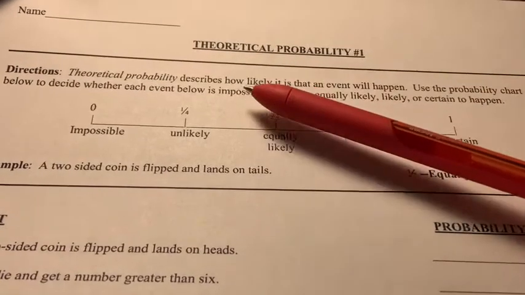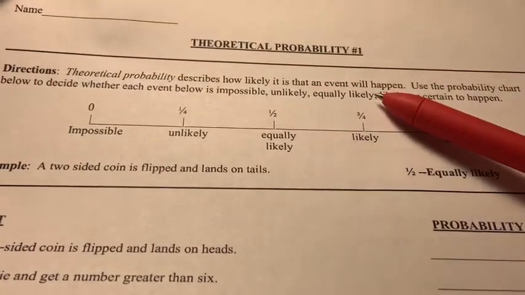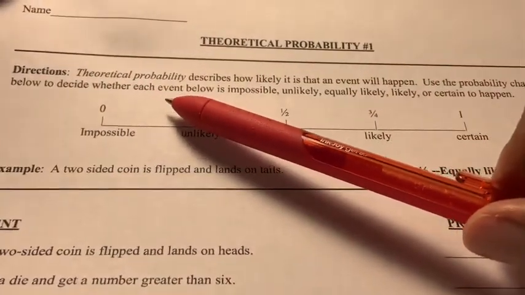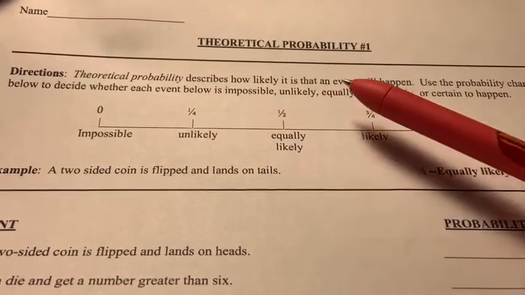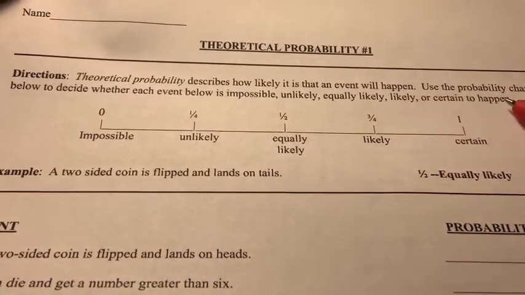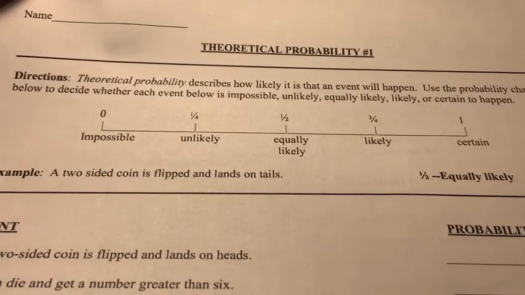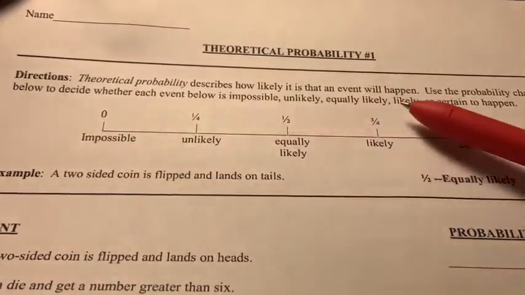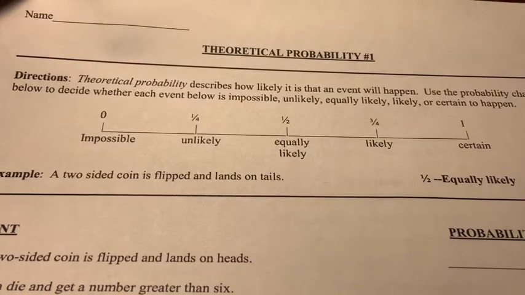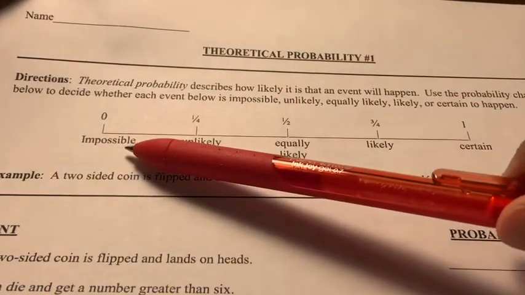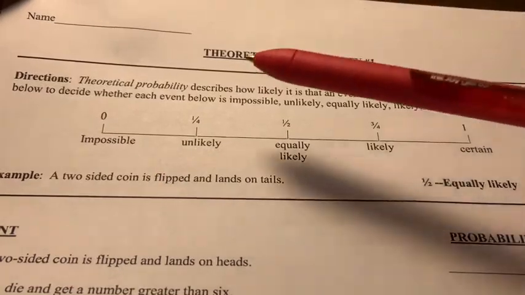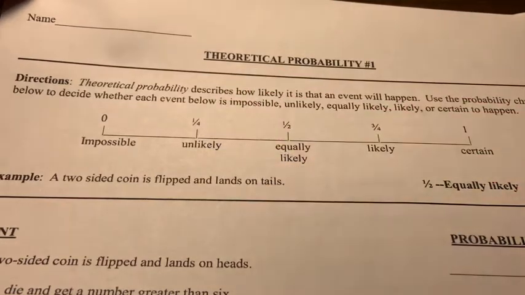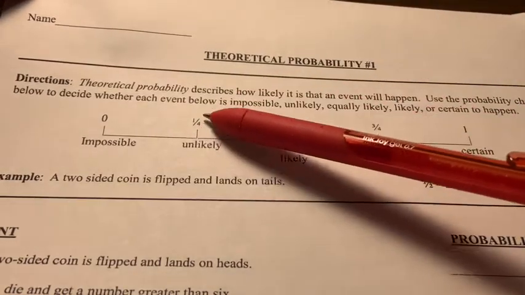Theoretical probability describes how likely it is that an event will happen. Use the probability chart below to decide whether each event below is impossible, unlikely, equally likely, likely, or certain to happen. So notice what we're doing here is we're not looking at percentages. Instead, we're looking at fractions to represent probability. So if it's impossible to happen, it's a 0. If it's unlikely to happen, it's 1 out of 4, okay? Or as you know, 1/4 is 25%, but here we're looking at it in fraction form.